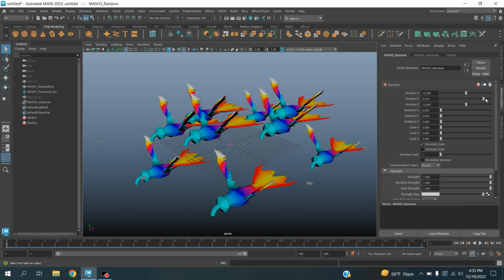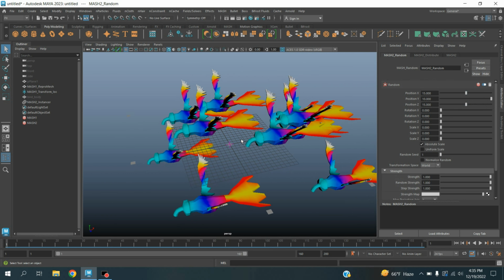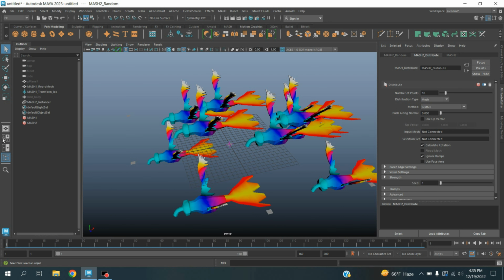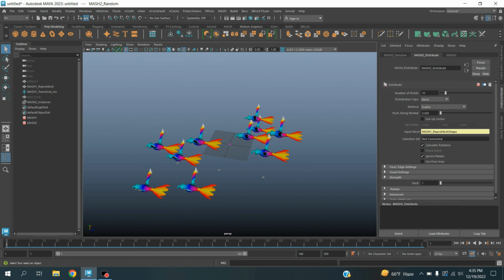Increase the Y value. Now select the mesh 2 distribute, select mesh 1 repro mesh, middle click and drag it to the input mesh of the mesh 2 distribute and see. Now click play and see, nothing is happening.